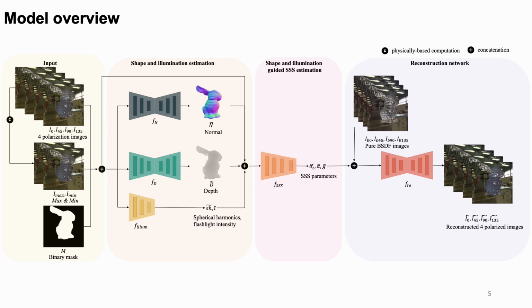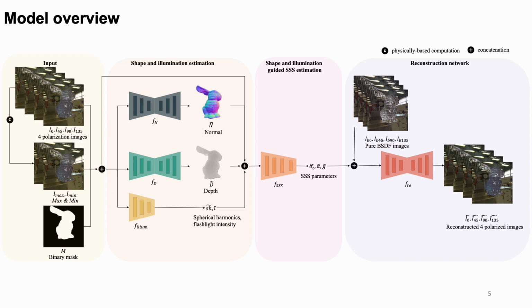In this slide, we present an overview of the proposed model. We train a cascaded network to estimate all the necessary parameters. The geometry is represented by surface normals and depths, while the illumination is modeled using spherical harmonics and flashlight intensity. The subsurface scattering parameters are described by volumetric albedo, the extinction coefficient, and the Henyey-Greenstein phase function parameter g. Our input consists of four polarized images with different polarization angles, an object mask, and computed min-max images.